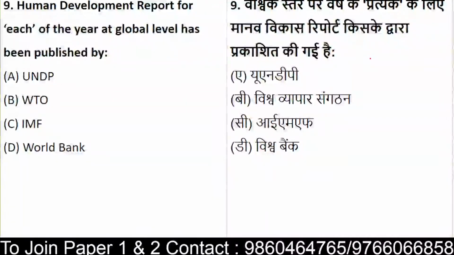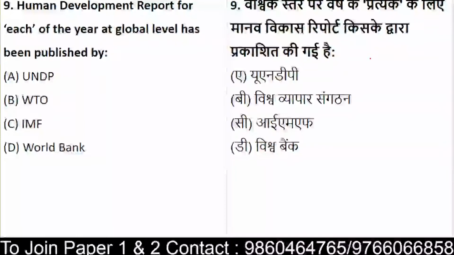Okay, next question. The Human Development Report for each year at the global level is published by whom? The simple question is, who publishes the Human Development Report every year? You have to tell the body, whether it is UNDP, WTO, IMF or World Bank, the one who publishes the report with reference to the human development index.